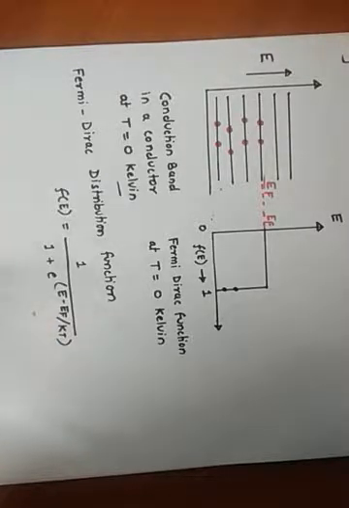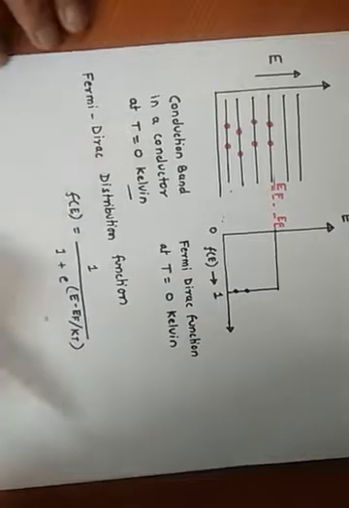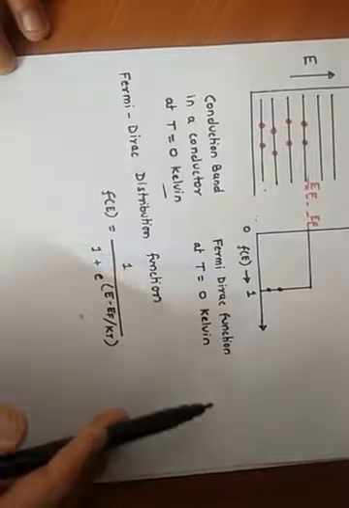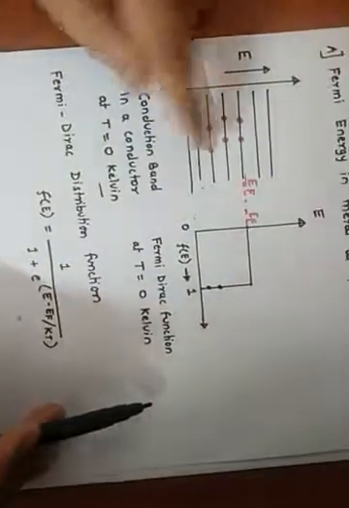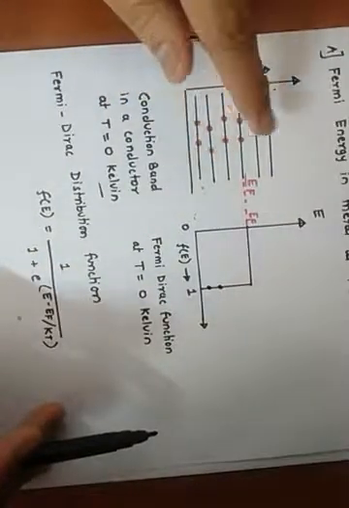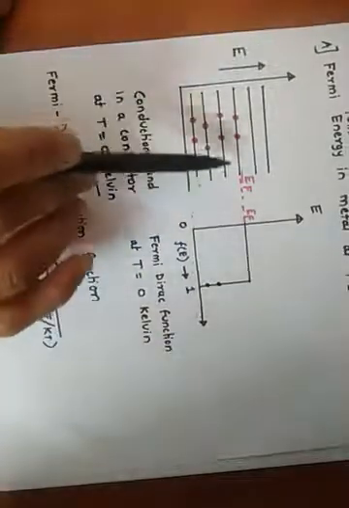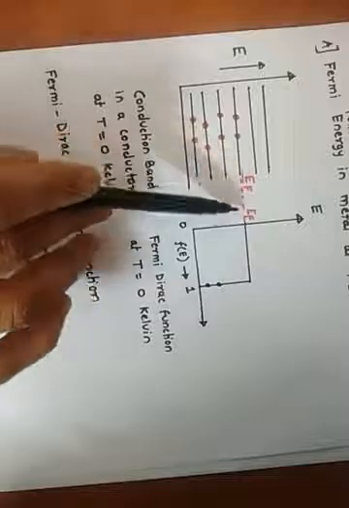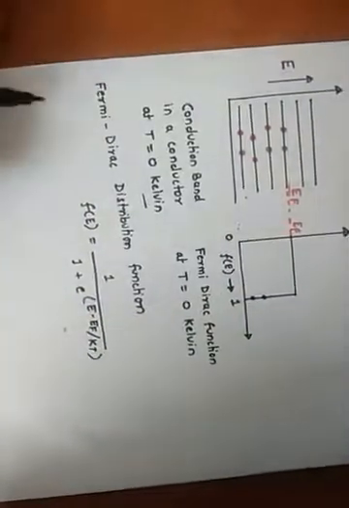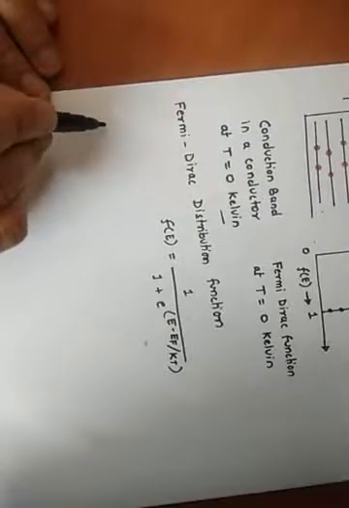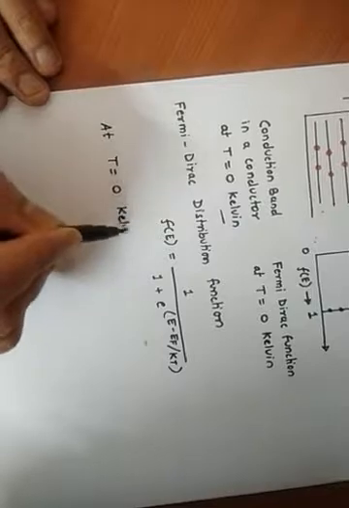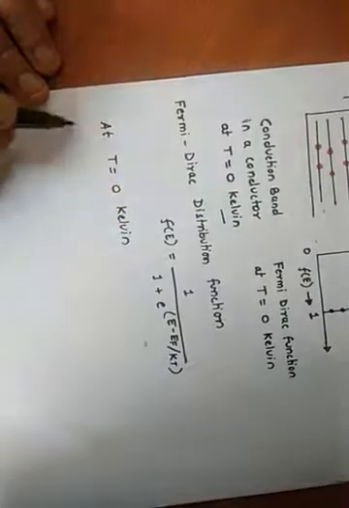Now we will evaluate the Fermi function for the energy levels which are below EF, above EF, and when the energy level that we are considering is the Fermi energy level itself. At temperature T equal to 0 Kelvin, we are calculating this Fermi function.